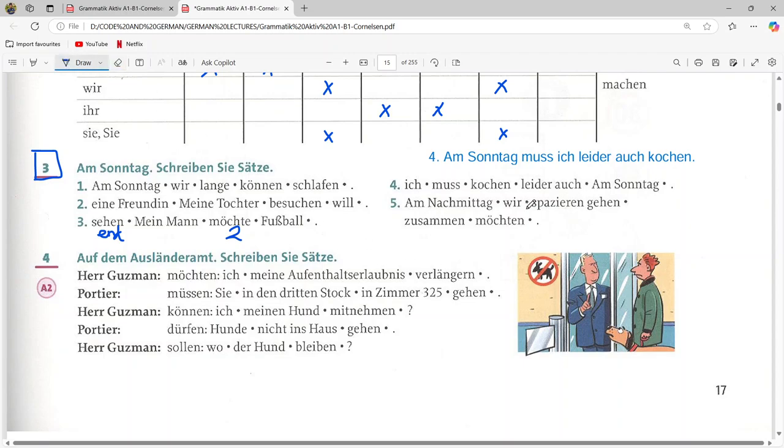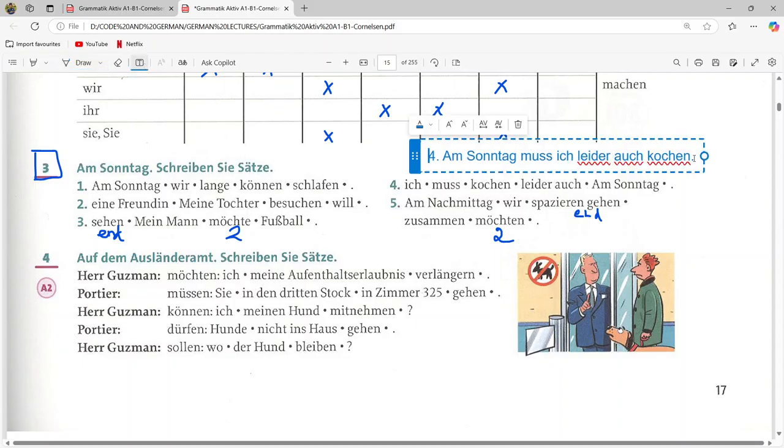Am Nachmittag wir spazieren gehen zusammen möchten. So möchten is the modal verb, it should be in the second place. Spazieren gehen is the other verb, it will be at the end. Let us write the sentence. Number 5.